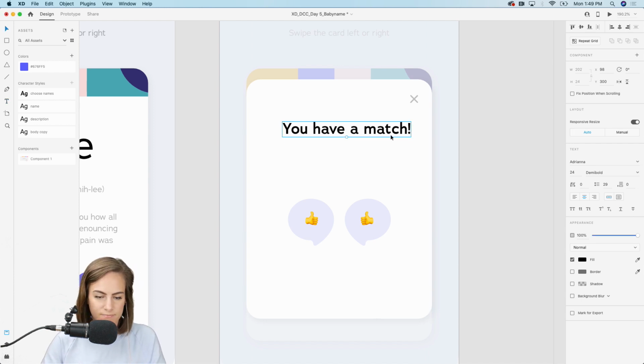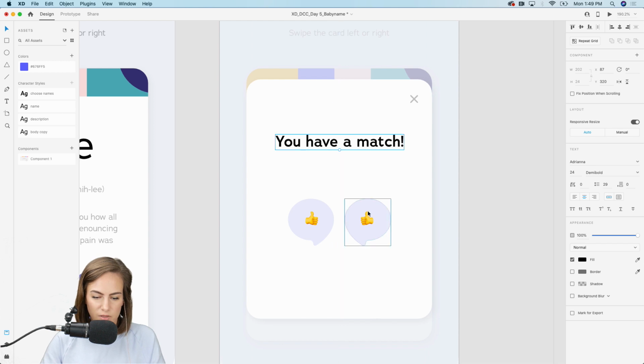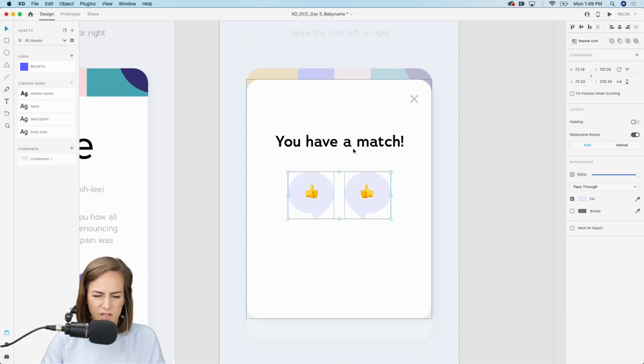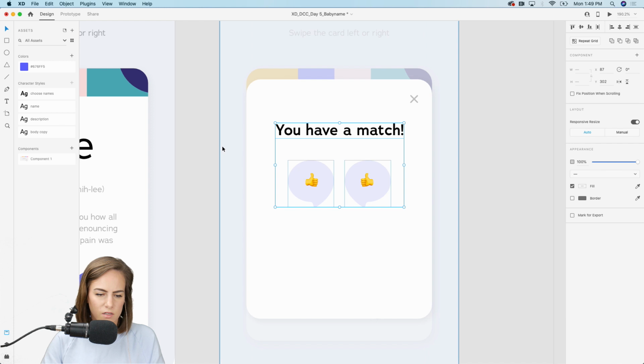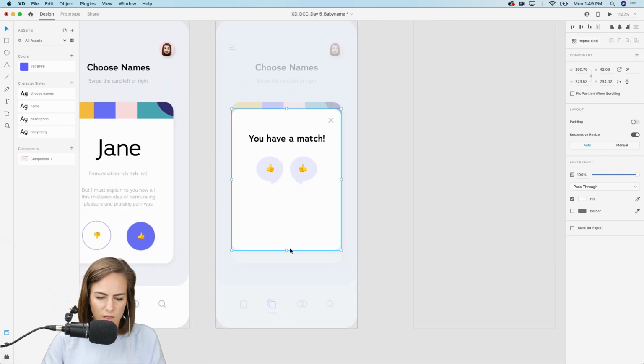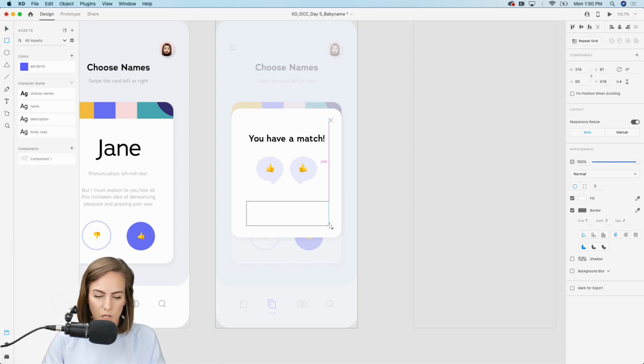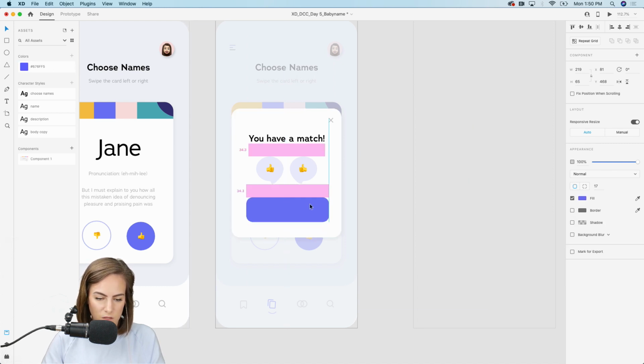Super simple, nothing too crazy. Bring that to the center. And this can actually be pretty small since it's not too much text or anything. And then again, give them another way to get out of this. So let's add a CTA button below. I will make this purple to match the rest of the interface. Bring this up a bit.